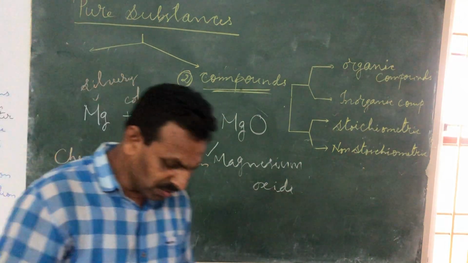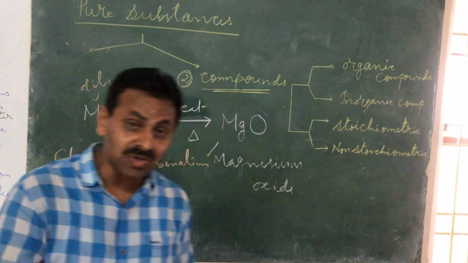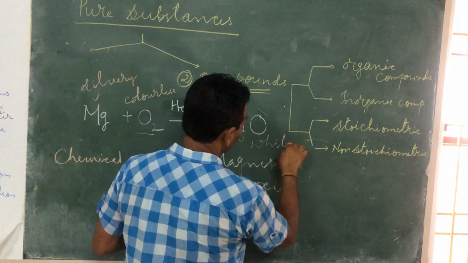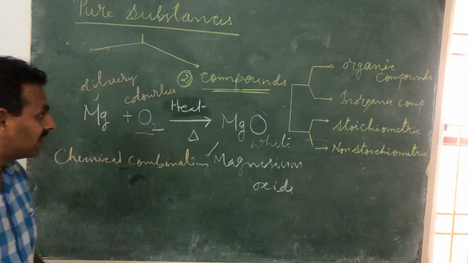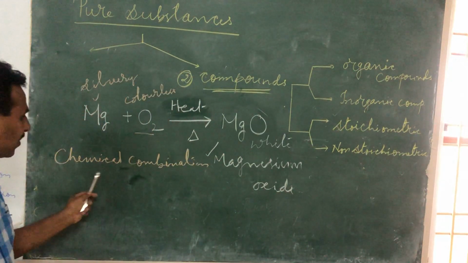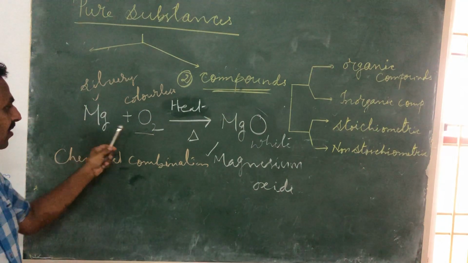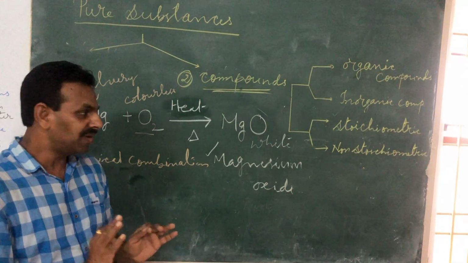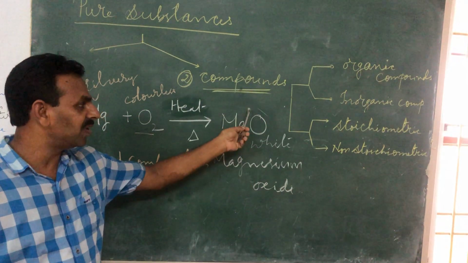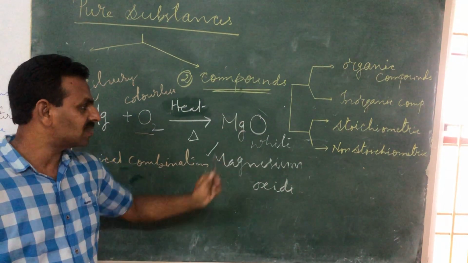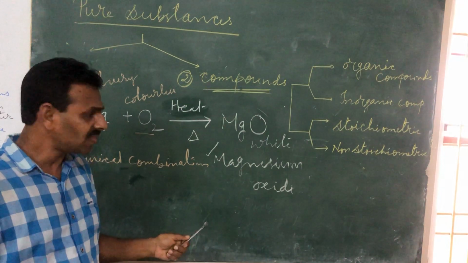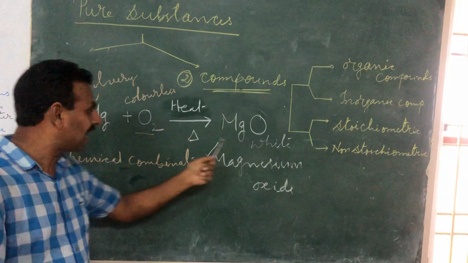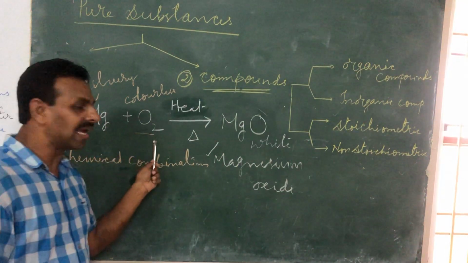But the newly formed compound which I have shown you was absolutely white in color. So when a compound is formed by chemical combination, the individual elements lose their identity, and a new identity is developed for the new compound, which is known as magnesium oxide. Now this magnesium oxide acts neither like magnesium nor like oxygen.